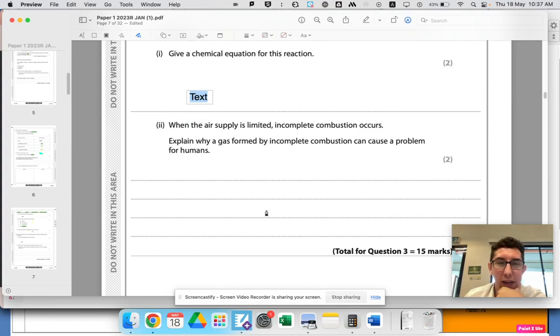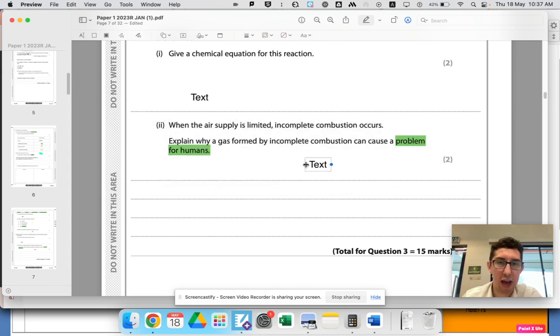When the air supply is limited, incomplete combustion occurs. Explain why a gas formed by incomplete combustion can cause a problem for humans. It's not actually that clear because there are a few that cause problems for humans. Maybe they'll accept multiple ones. We'll check the mark scheme later. But the one which is probably the most problematic, because it kills us, is carbon monoxide. I'm assuming that's what they're getting at. So let's put our answer in here.